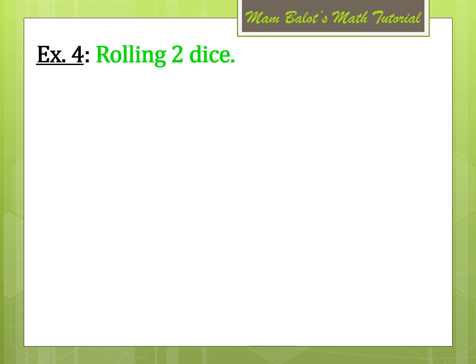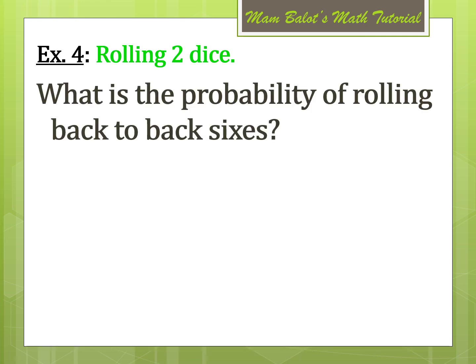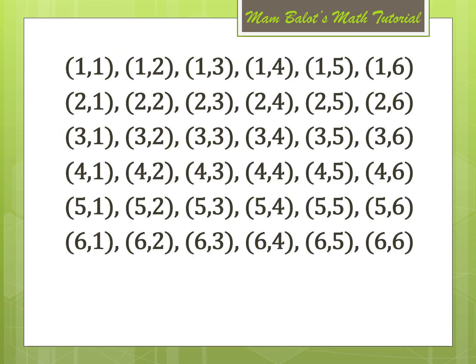Another example, rolling 2 dice. What is the probability of rolling back-to-back 6s? This means that we can get both 6 in rolling 2 dice. So what are the events in our sample space? We have 1,1, 1,2, 1,3, and so on until we get 6,6. So there is only one event which has both 6 in the result. So out of 36 outcomes, we have only one which has back-to-back 6s. Therefore, the probability of getting 6 and 6 would be 1 over 36.